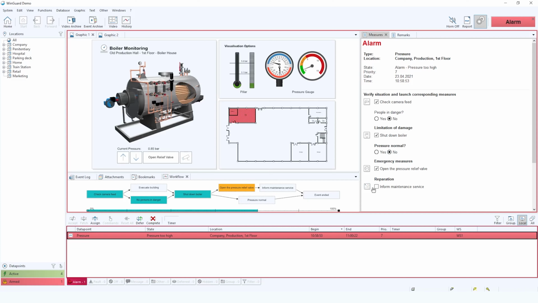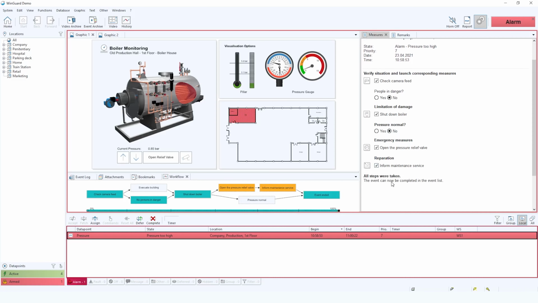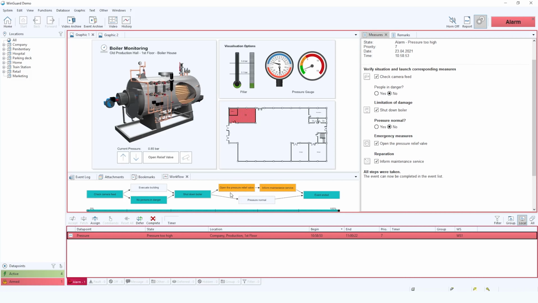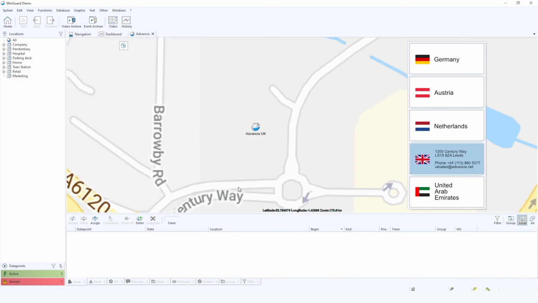We're going to inform the maintenance team, again by an integration that could be by SMS or email. All steps were taken. As you can see, the flow chart has also taken place and populated as the operator has worked through the event. We will now complete this event, and all steps were taken.